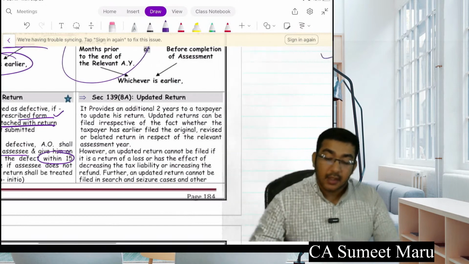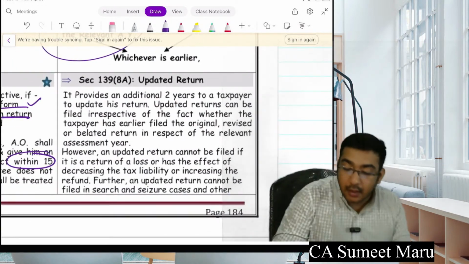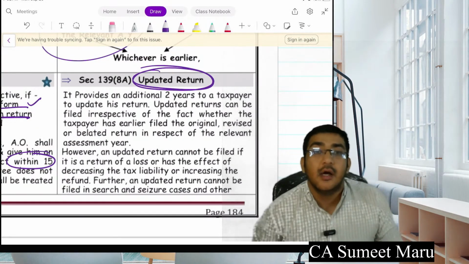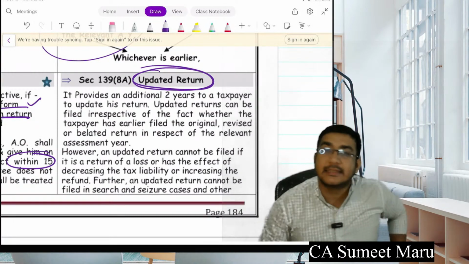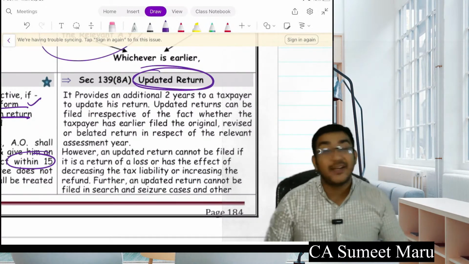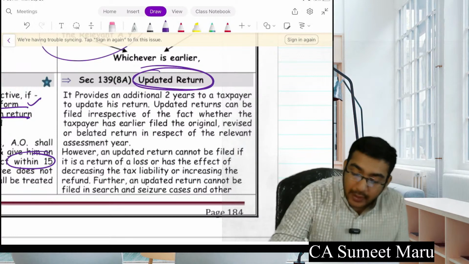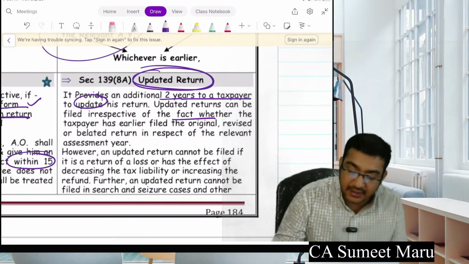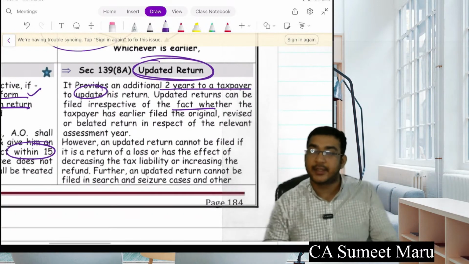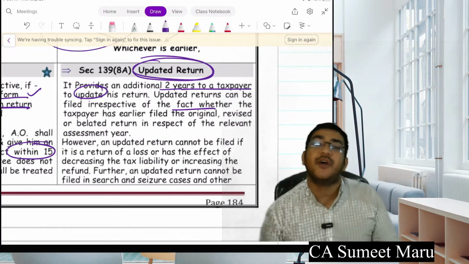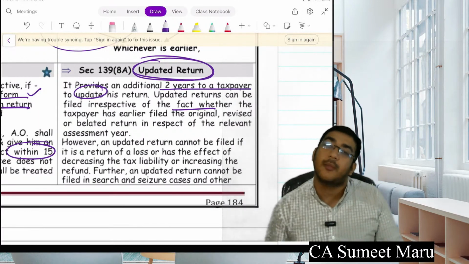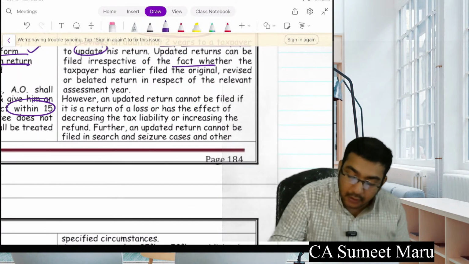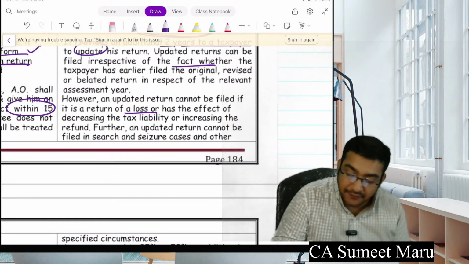Okay, further, a new thing they have introduced here, updated return, just from this financial year. Now revised return is something where you can increase the income as well as decrease the income. In updated return, see what very intelligently they have said, it provides an additional 2 years to a taxpayer to update his return. Updated return can be filed irrespective of whether the taxpayer has earlier filed original, revised or belated return. So even if I file a late return, even if I have filed a revised return already, even if I file a normal return within due date, I can update my return. But the only thing is that in the updated return he cannot file if the return is of loss or has the effect of decreasing tax liability.